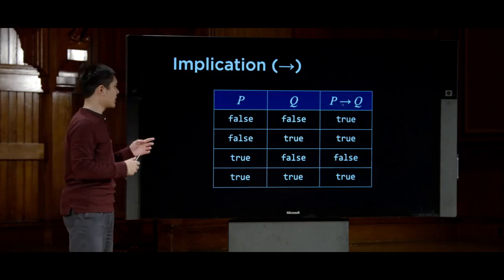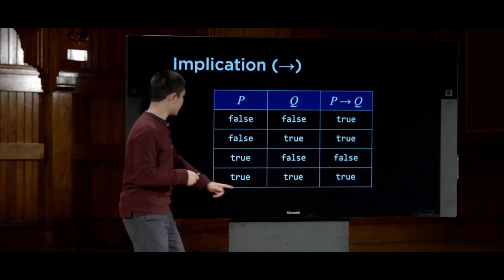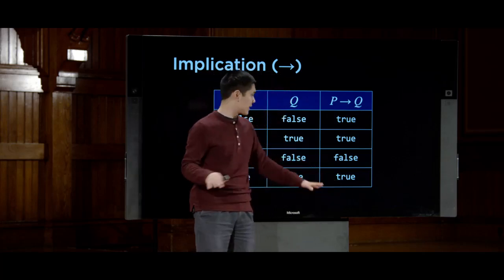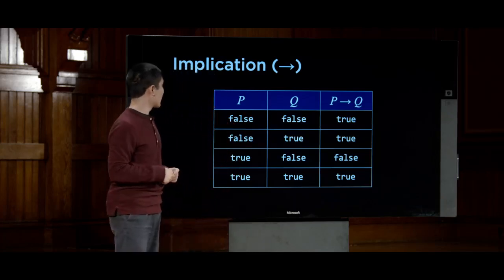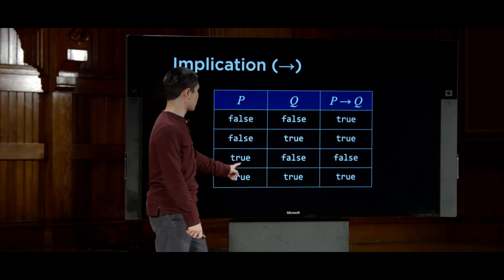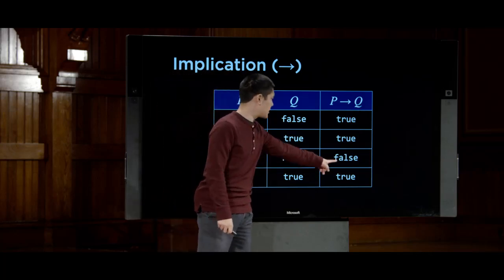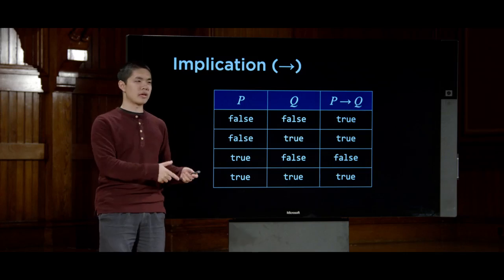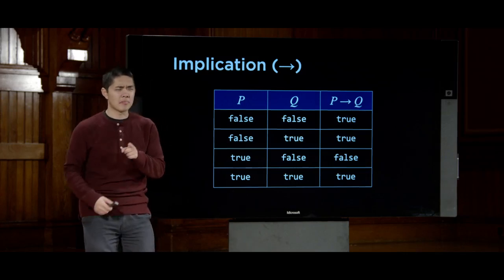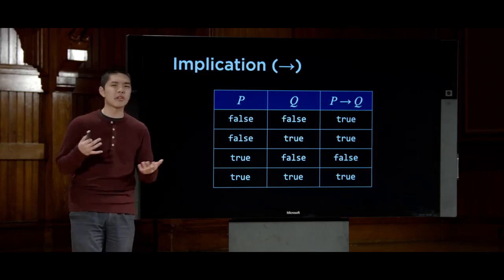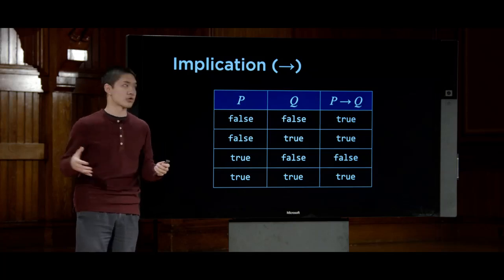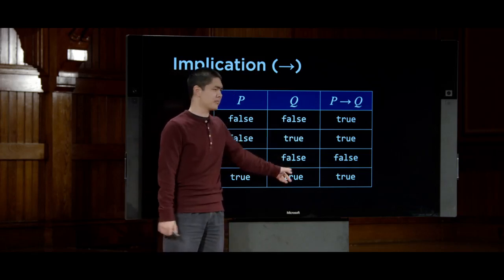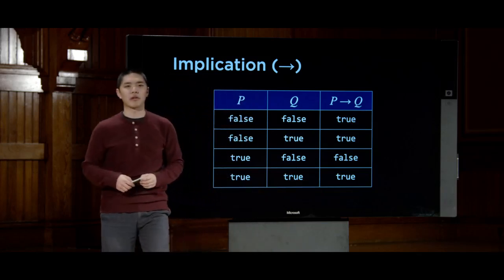And the truth table for this can sometimes be a little bit tricky. So obviously, if P is true and Q is true, then P implies Q. That's true. That definitely makes sense. And it should also stand to reason that when P is true and Q is false, then P implies Q is false. Because if I said to you, if it is raining, then I will be indoors, and it is raining, but I'm not indoors, well, then it would seem that my original statement was not true. P implies Q means that if P is true, then Q also needs to be true. And if it's not, well, then the statement is false.